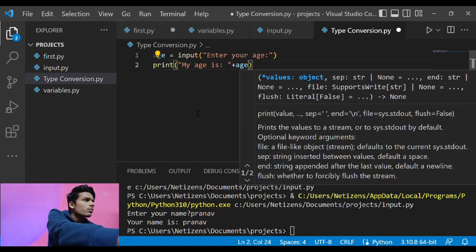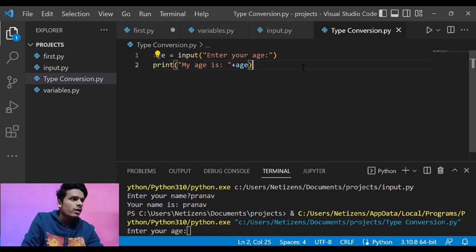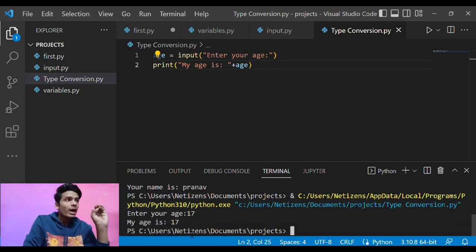Just run the program, and here you can see that I have to enter my age, that is 17, and when I enter it, my age is printed, that is 17. So I entered the number 17, but that is not accepted here as a number, it is accepted as a character, or as we can say, as a string.